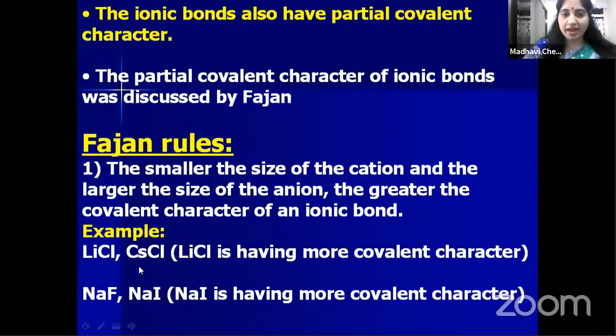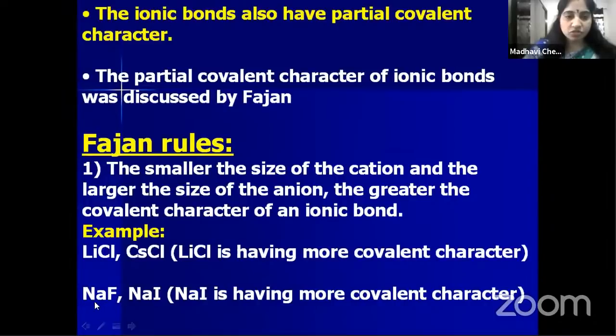For cations, it should consist of a small size to show covalent character. And in case of anion, bigger the size of the anion, more will be the covalent character. In sodium iodide, iodine is having a bigger size of anion. So that's why in case of sodium iodide, covalent character is more when compared with sodium fluoride.